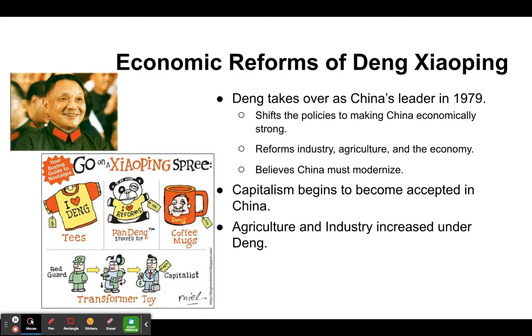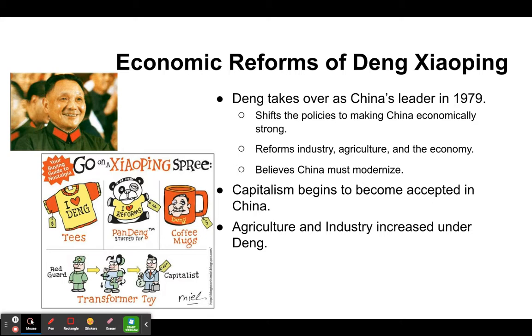The way he helps to bring about the economic change is he actually starts to encourage some aspects of capitalism. And so capitalism starts to get increased and accepted more widely in China at this time. And the agricultural and industrial output increased greatly under Deng Xiaoping as well. So he kind of comes in and makes a major change.